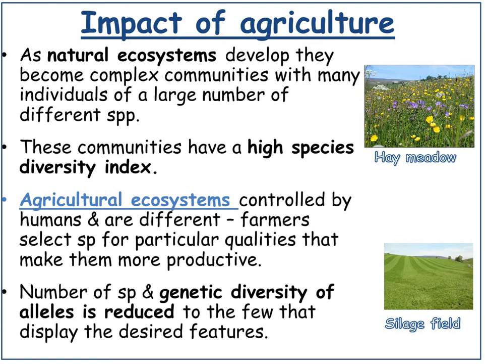As natural ecosystems develop, they become complex communities with many individuals of a large number of different species. These communities have a high species diversity index, such as the hay meadow.